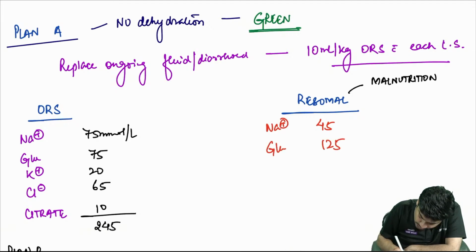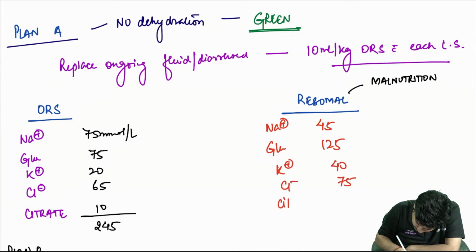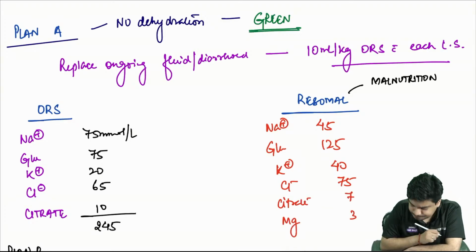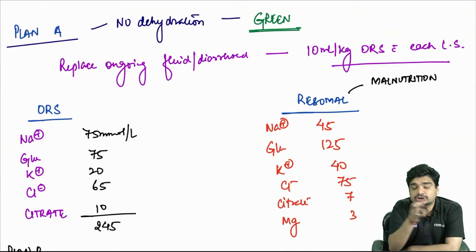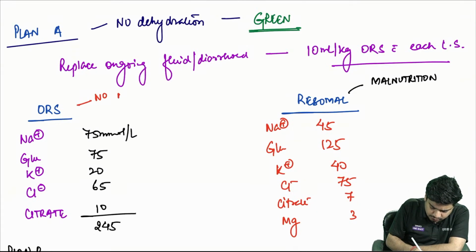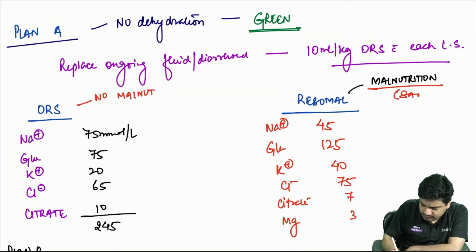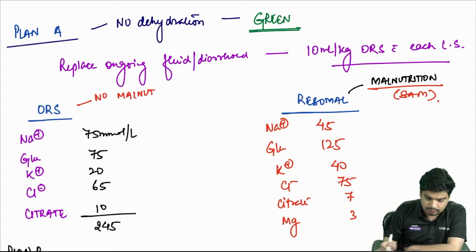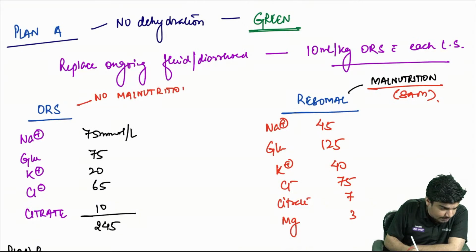Glucose is actually 125. Potassium is 40. Chloride is 75, citrate is 7, and magnesium is 3. So this is how Risomol is different from normal ORS. This is for no malnutrition, and this is if the child is having SAM or malnutrition.